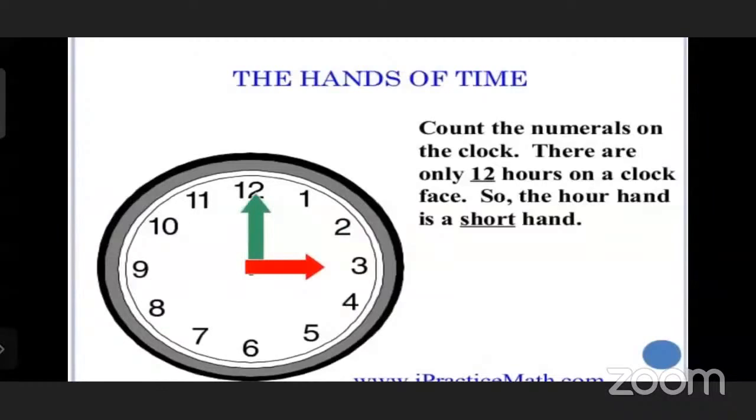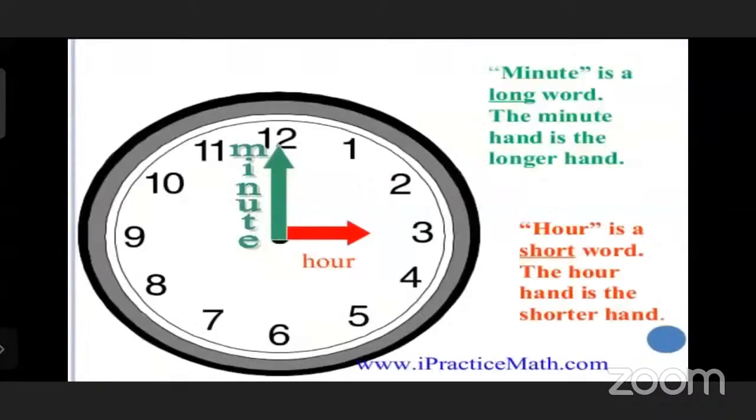So the hour hand is a short hand. See, the red color is the hour hand and the green color is the minute hand. Now the time is showing 3 o'clock, because the minute hand is on 12 and the hour hand is on 3. That's why we can say it's 3 o'clock.